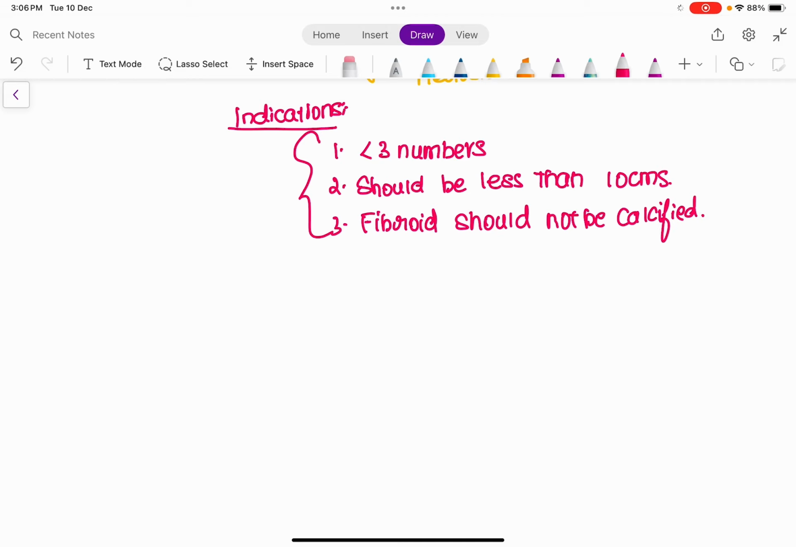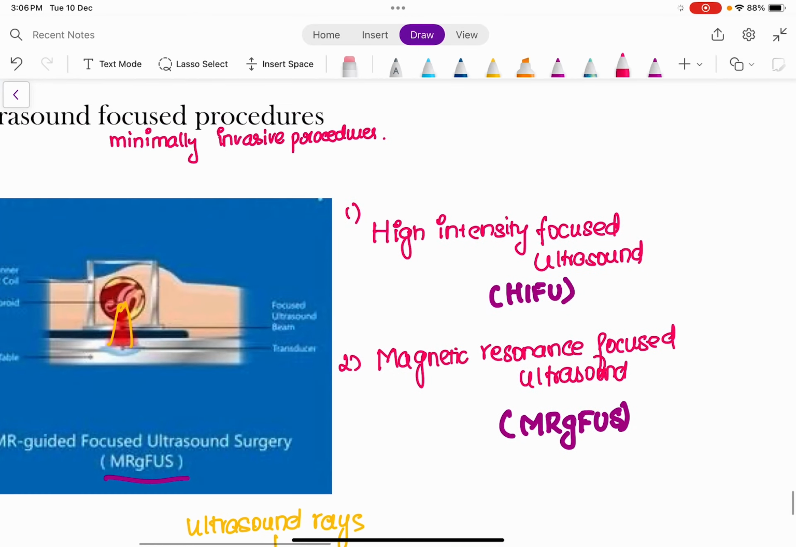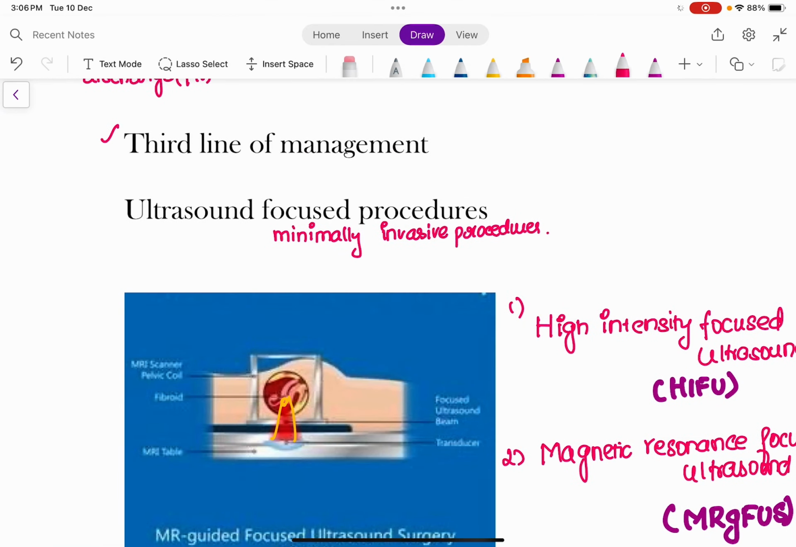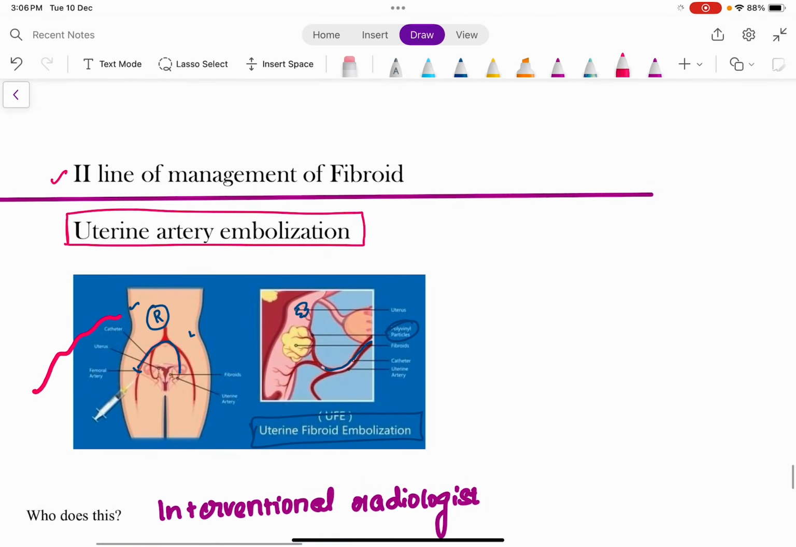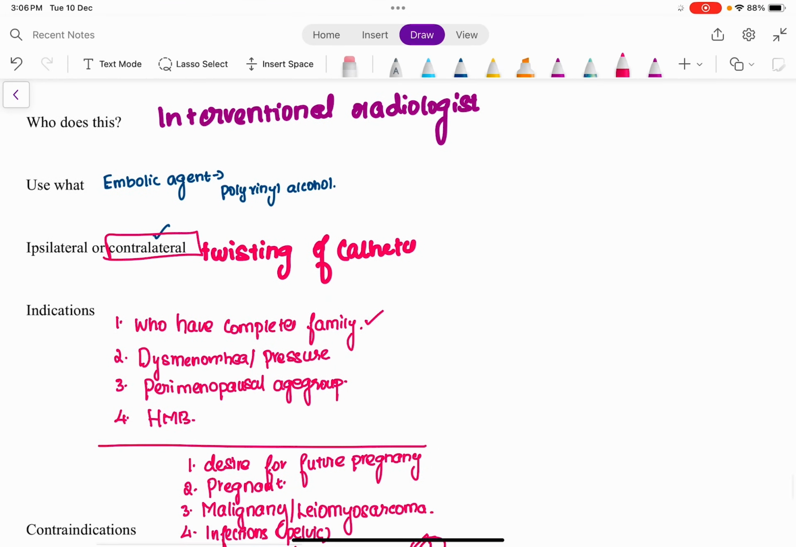In this module, we have discussed the second line and the third line of management in the treatment of fibroid. The second line of management was uterine artery embolization. We saw in which sort of females you can take those procedures. The third line of management was this minimally invasive ultrasound focused procedure, where we discussed high intensity focused ultrasound and magnetic resonance focused ultrasound. So this was the second line and third line of management in the treatment of fibroid. I hope that I made it very simple for you through the pictorial depiction